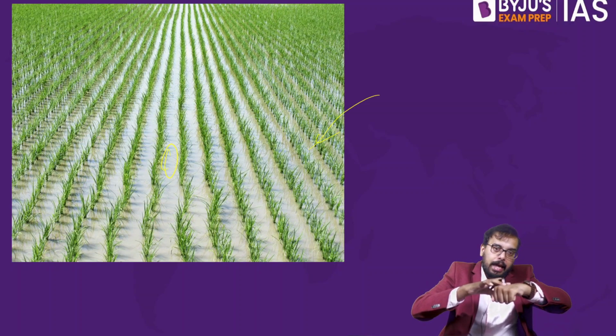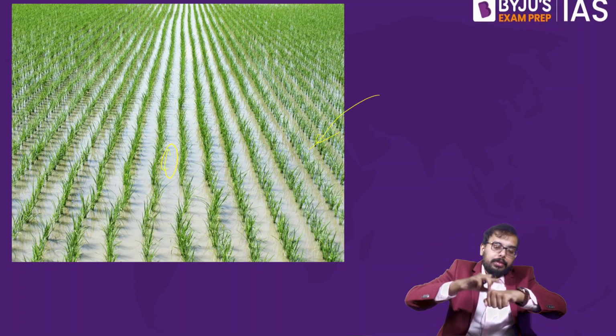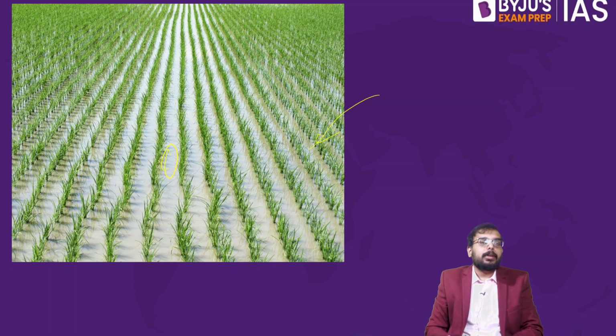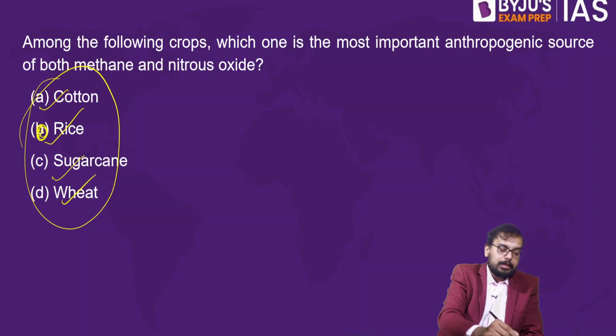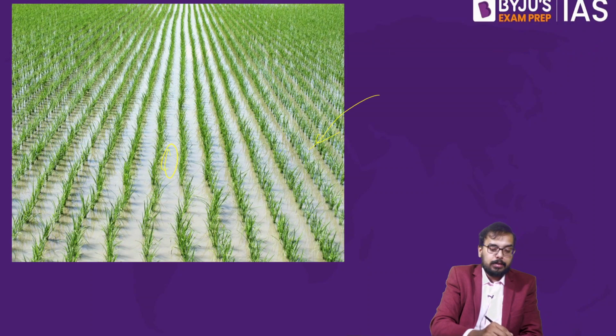Assume that this is land and there is water over here. This land will not have contact with atmospheric oxygen. There's an anaerobic condition. Whenever there's an anaerobic condition, you have this generation of methane. So it is paddy. The answer is rice. Rice is the answer.